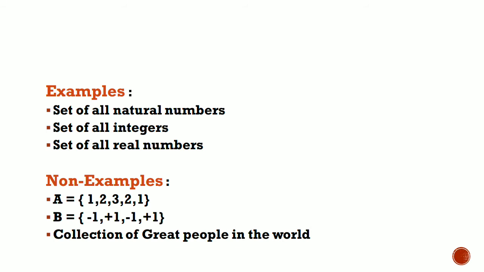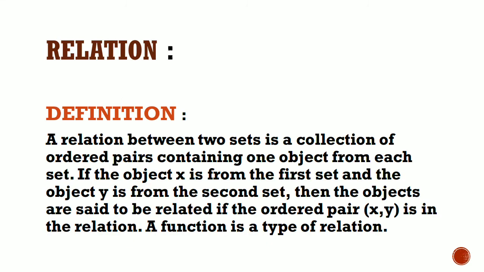Moving forward, here we can see definition of relation. Before going into the definition of relation, we can see the concept of Cartesian product of two sets. Consider two non-empty sets A and B. Then Cartesian product of A and B is denoted as A cross B and defined as a set containing elements in the form of ordered pairs where the first element belongs to the first set and second element belongs to the second set. I hope you understood the definition of Cartesian product of two sets.